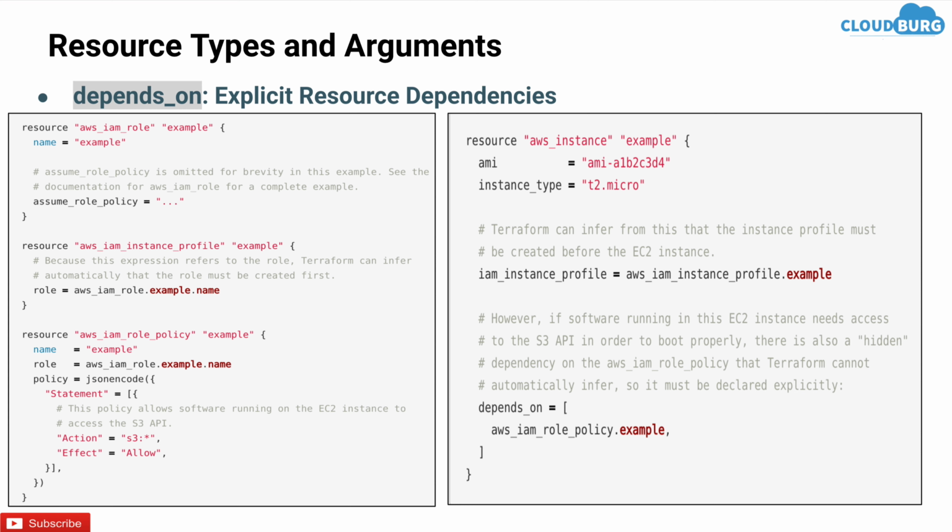As you can see on the right hand side, we have one AWS instance, and in that AWS instance we are using depends_on, in which we are using iam_role_policy.example. So we are not using the complete IAM role, we are just using one policy of that particular role. So here we have to use depends_on, in which we don't need to use the complete resource, but we can use a part of that particular resource.